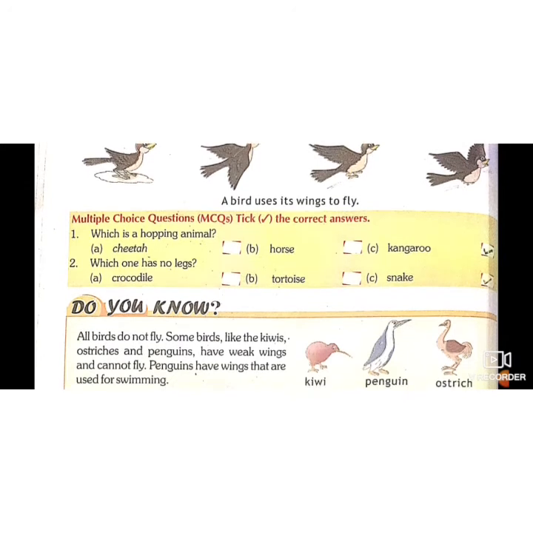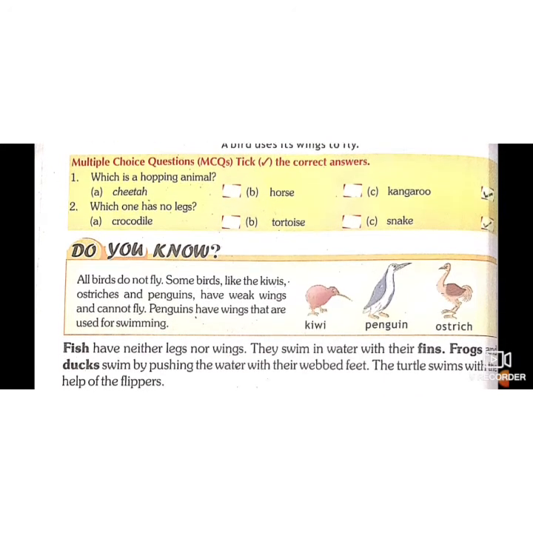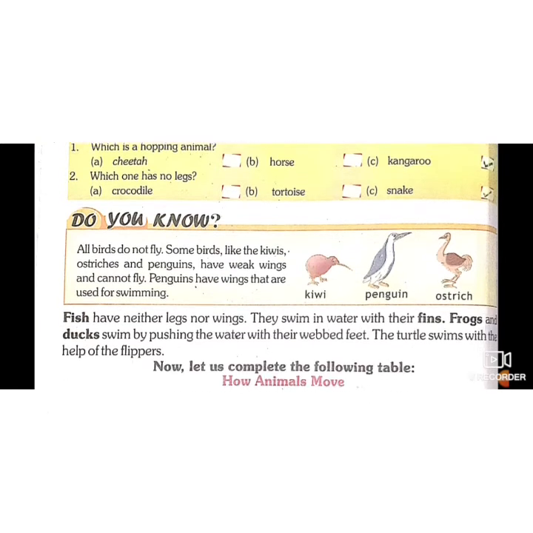So here you can see a bird is standing on two legs. Now it is moving with its wings. So it is flying. A bird uses its wings to fly. It's time for MCQs. Which is a hopping animal? Cheetah, horse, kangaroo. Answer will be kangaroo because cheetah and horse are good runners. Which one has no legs? Crocodile. It has. Tortoise. It has. But snake doesn't have legs.